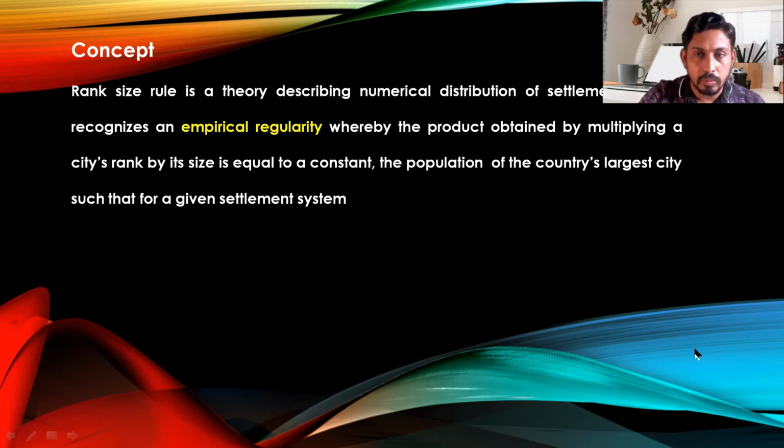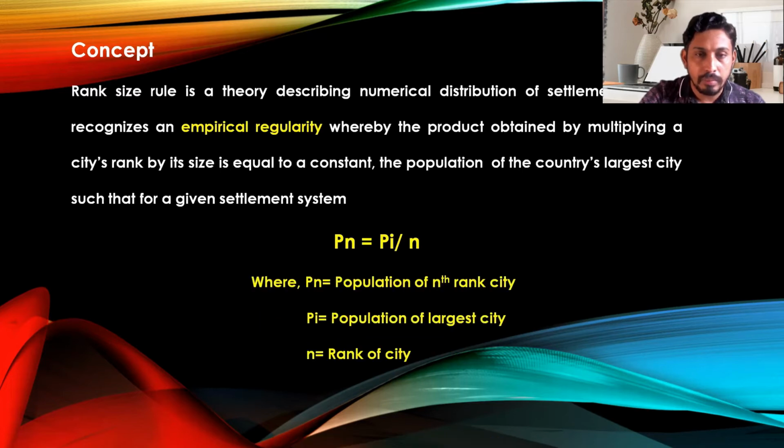The rank size rule is expressed with the help of the simple formula Pn = P1/n. Here Pn means the population of the nth rank city. Suppose we want to know the population of the nth rank city, then how do we calculate or determine that population according to this rule? It is given with the help of this formula.